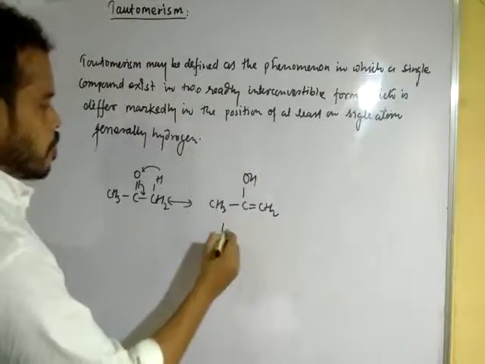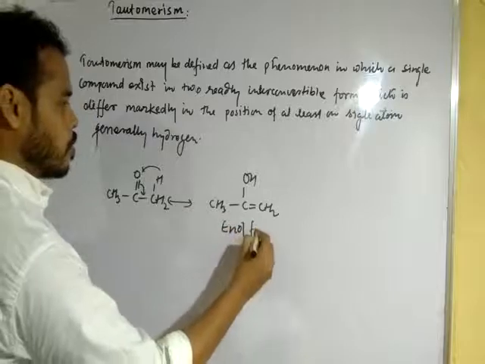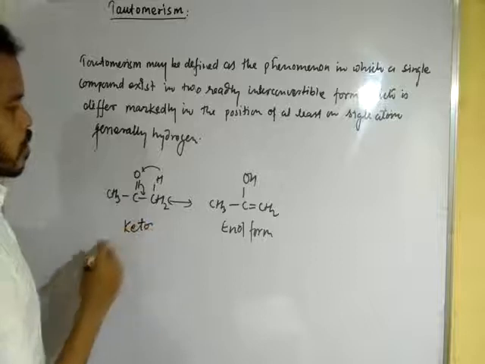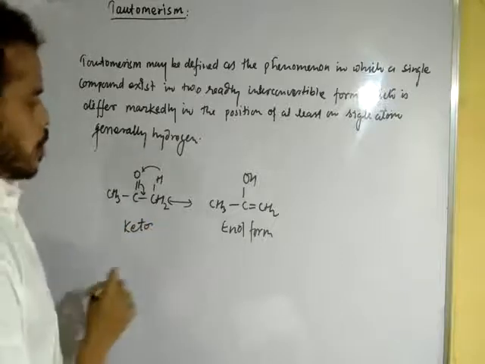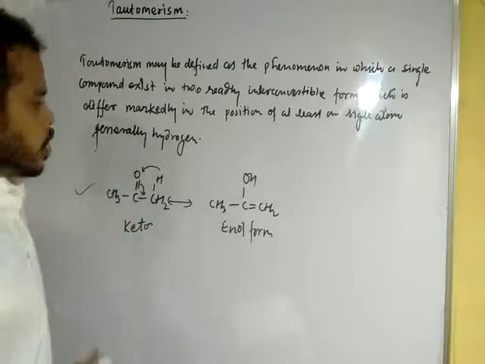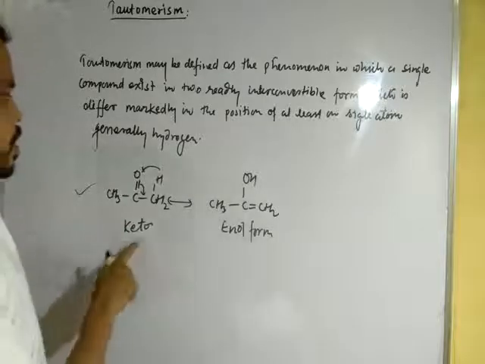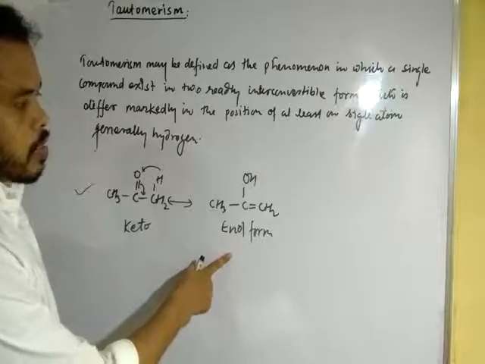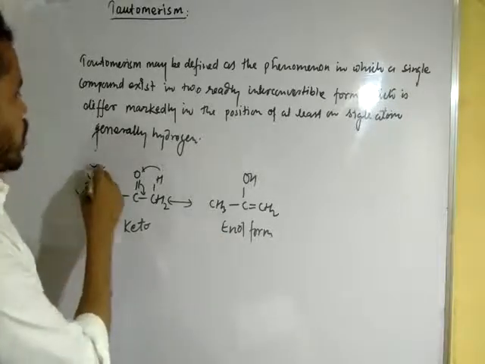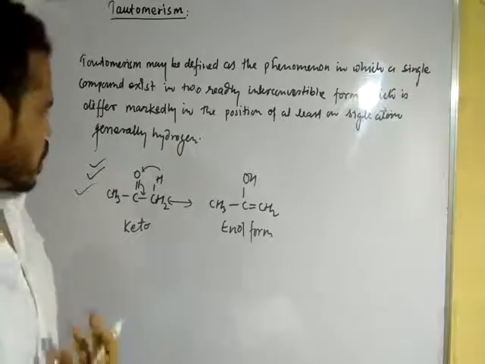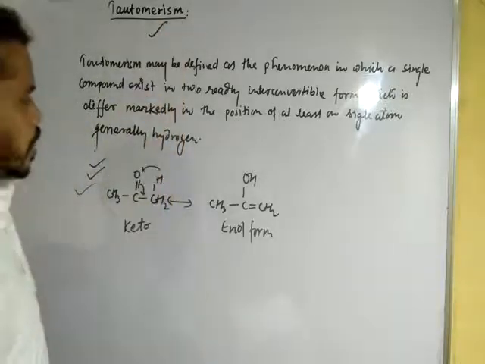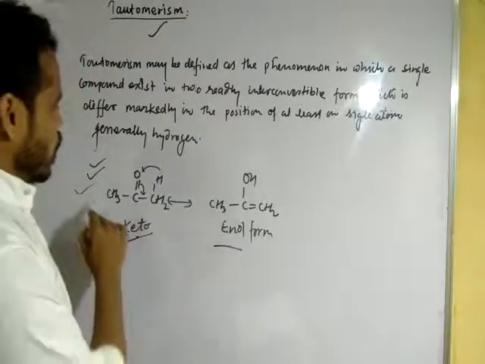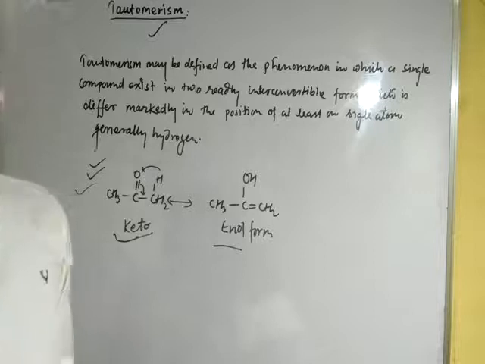This is the enol form, and this is the keto form. So this is known as keto-enol isomers. Acetone has two structures: one is the keto form, and the second is the unsaturated alcohol. This is also another example of tautomers. This means the keto form and enol form are tautomers of each other, and this phenomenon is called tautomerism.